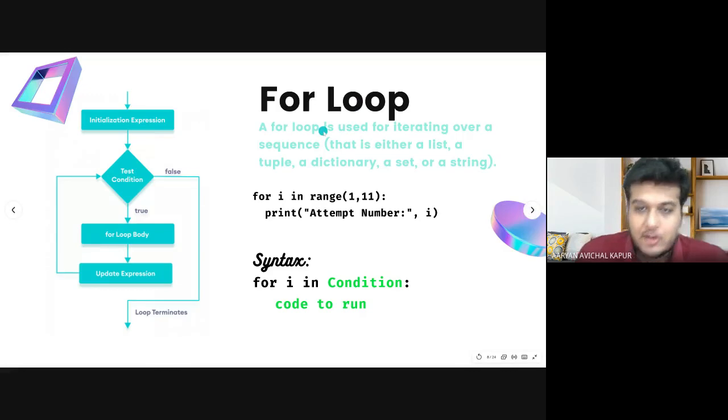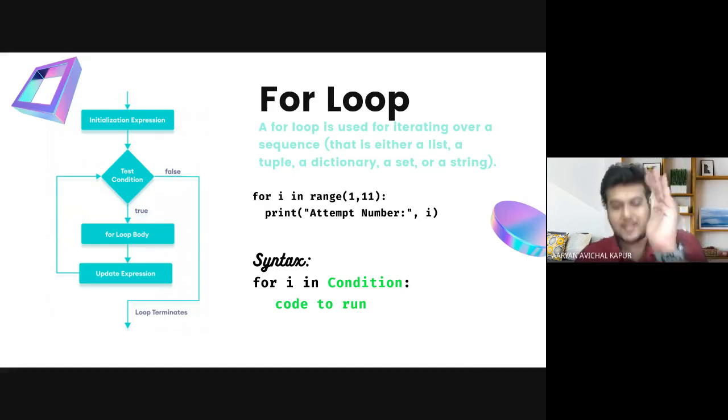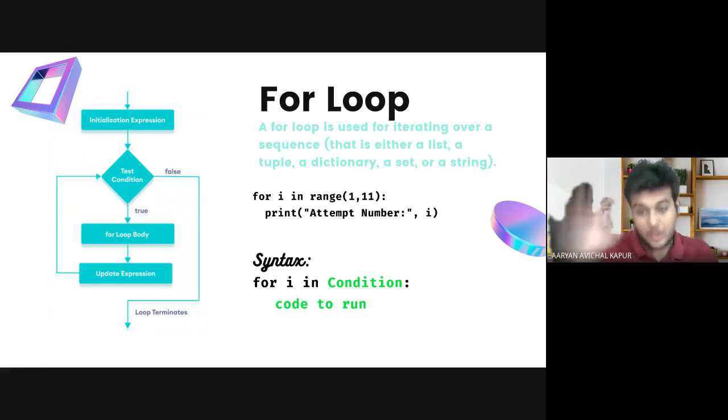Correct. So a for loop is used to iterate over a sequence, right? So we have a sequence, a range of numbers, and in the example you can clearly see that the variable will first become 1, 2, and so on, till the time it is 10. So any range in Python, we've already talked about this several times in past sessions, goes from beginning to ending minus 1, right? So if we have 11 here, it will not go up to 11, it will go till 10. As in while, we could see that less than 15 went till 14. So similarly, it will go from 1 to 10, right? So this is how for loop works.